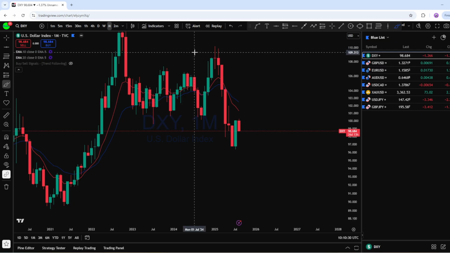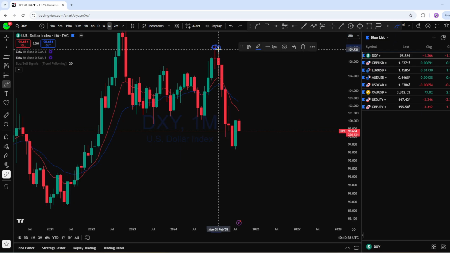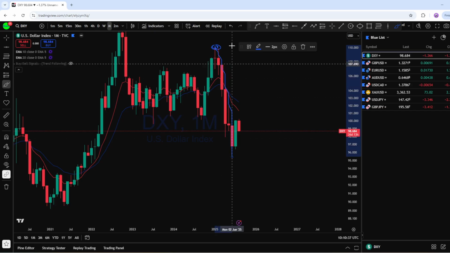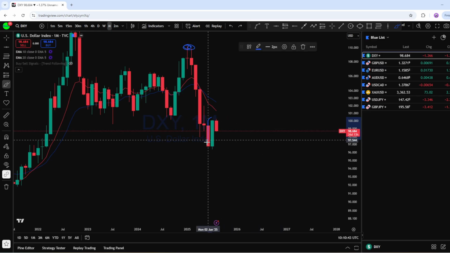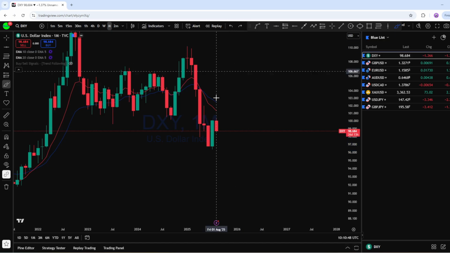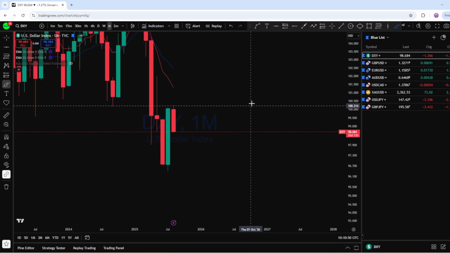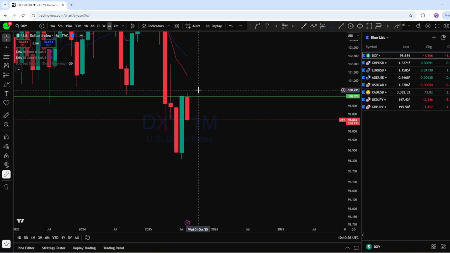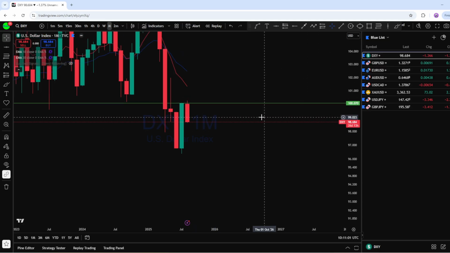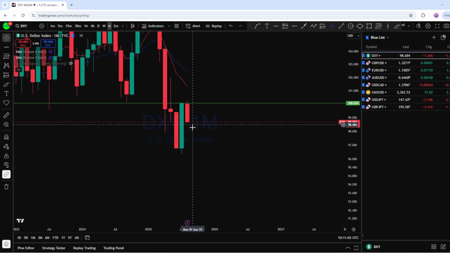Now, if we look at this overall market structure, starting from here on the monthly on DXY, we can see the market has made its move back below with a stronger impulse. Followed by the previous month, we can see that DXY has printed a narrow bullish pullback candle in this market. And what we can see here is that this month the market initially broke that high and then got rejected back below with stronger momentum. With the DXY data, after the break of this high, DXY has got the rejection back below.